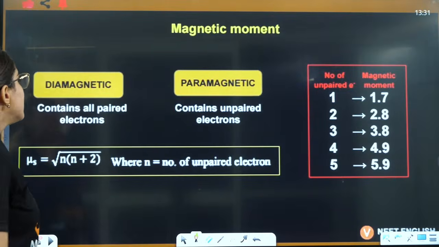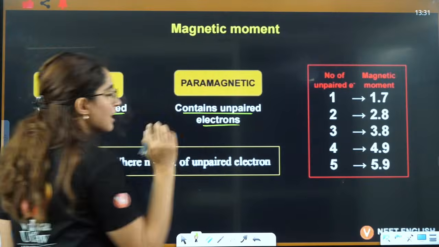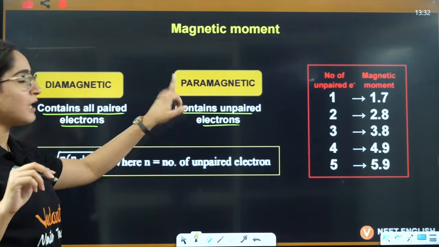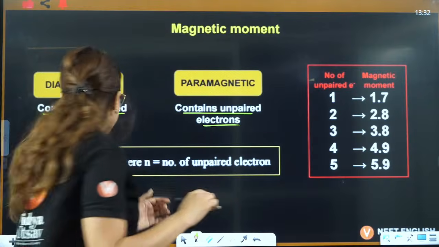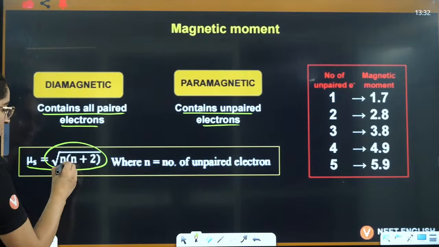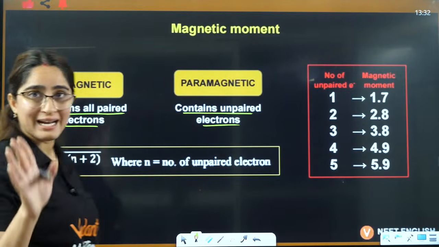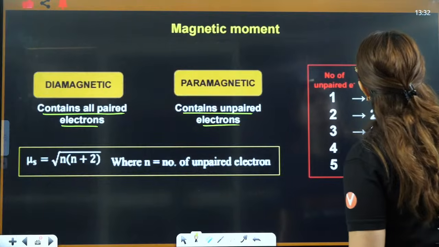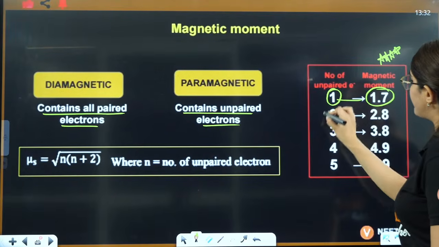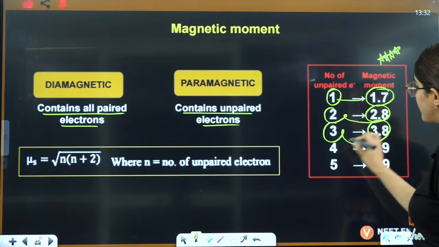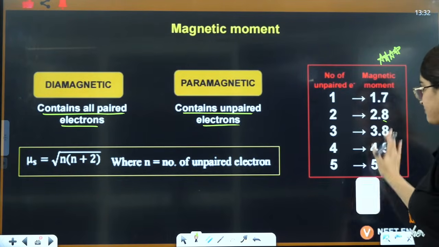If you see, diamagnetic means all paired electrons. Paramagnetic means there should be at least one unpaired electron. And this is the formula, where n is the number of unpaired electrons: mu is equal to under root n into n plus 2. But here is where you use the direct trick. For 1 unpaired electron it is 1.7, 2 it is 2.8, 3 it is 3.8, 4 it is 4.9, 5 it is 5.9 directly.